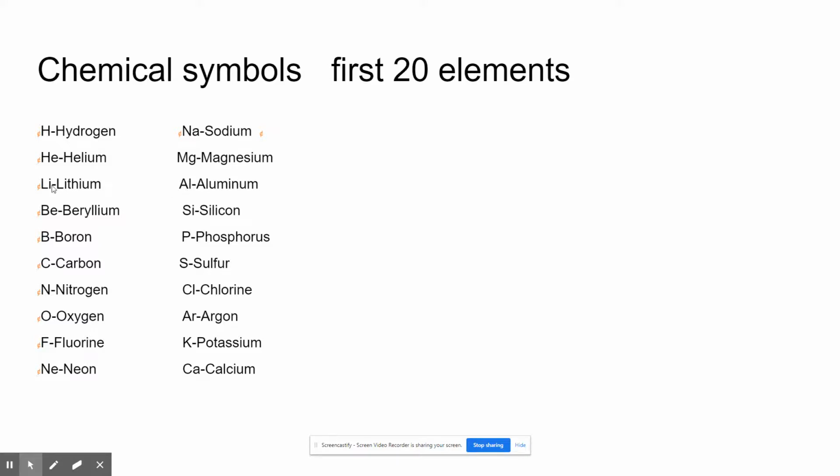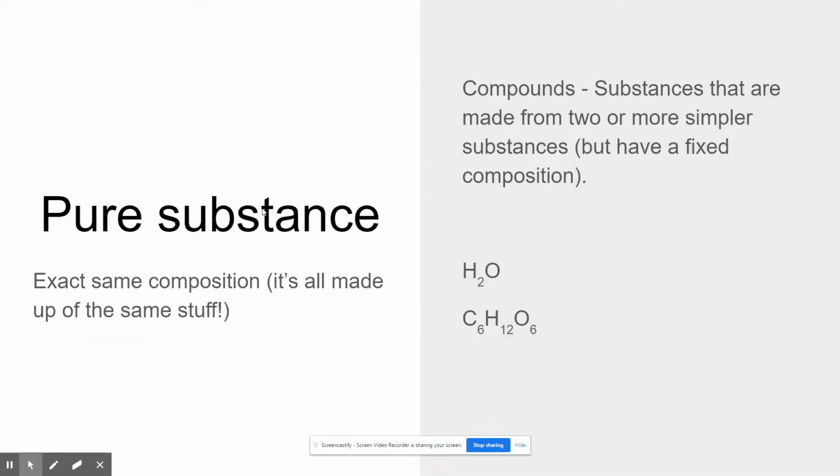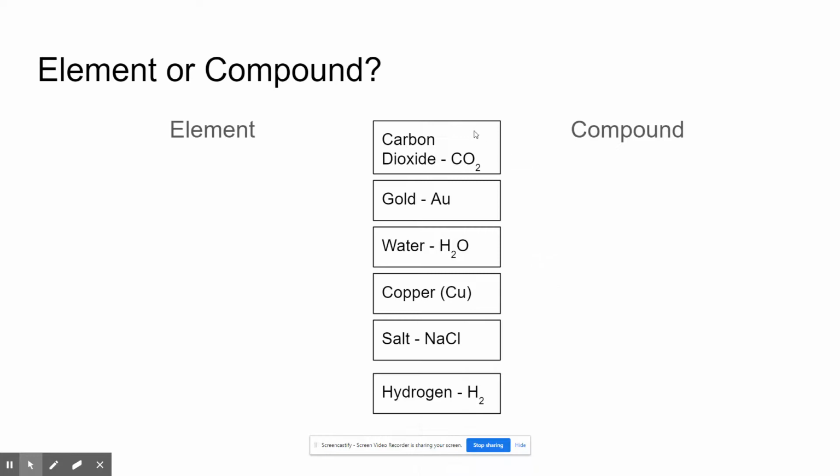The first letter has to be a capital because that signifies the new element, and the second letter has to be lowercase. I'm going to be pretty particular about that. It really helps us identify, because if I wrote CO here, that's carbon, capital C, and oxygen, capital O. You might say that seems kind of picky. But a capital C and a lowercase o is an element called cobalt.